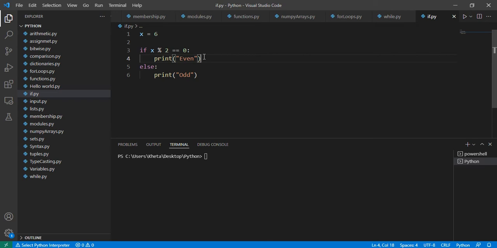So x is 6. We know that 6 is an even number, so we expect it to print even. Once it gets in the if statement, if the if statement passes, it will only print that out. The else statement will fail, so it will not execute the stuff that's in the else statement.